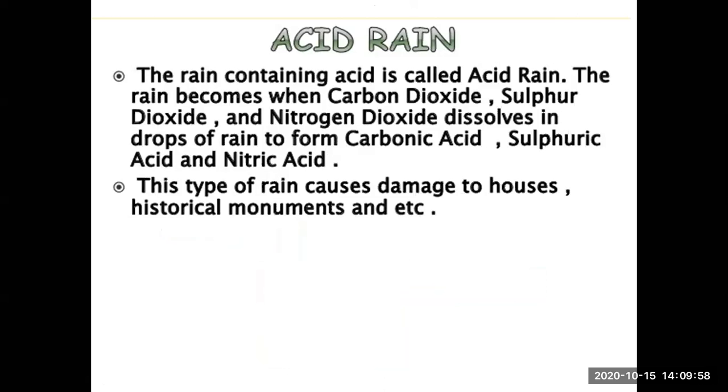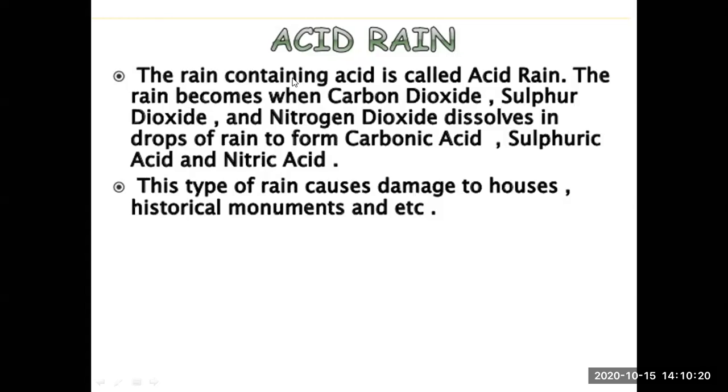Acid rain. Now this is the last topic of the chapter, acid rain. Now this is made up of two words, acid and rain. That means the rain which consists of acids. Now from where does this acid come? कहाँ से आता है ये acid? Actually, this is the acid which is produced in our atmosphere itself.